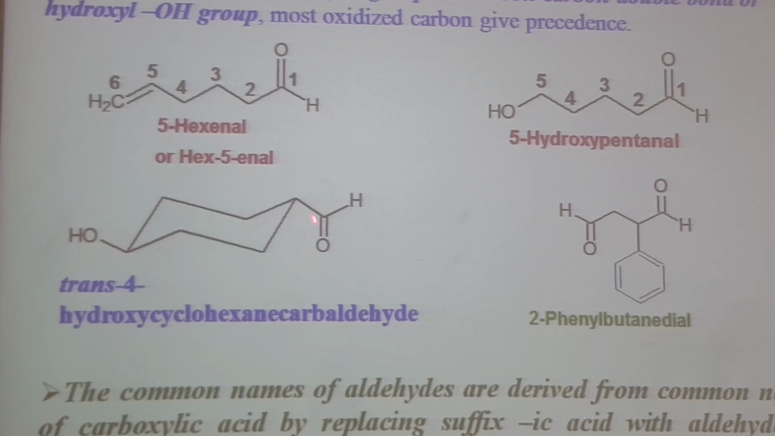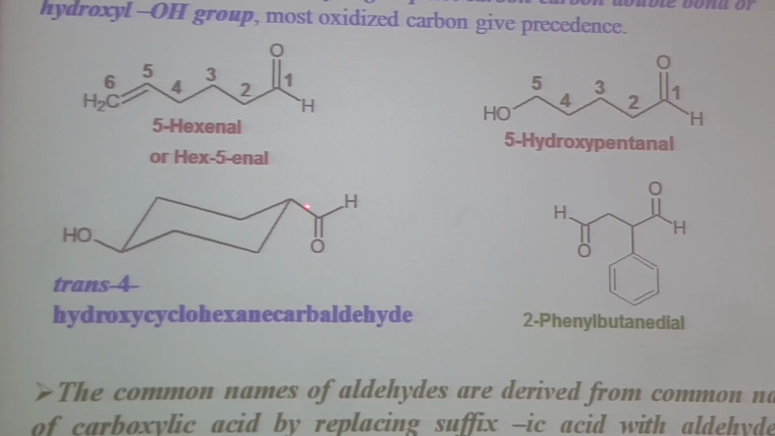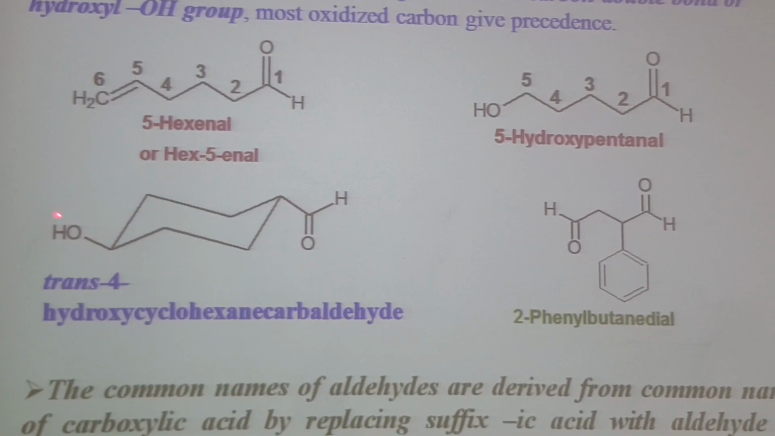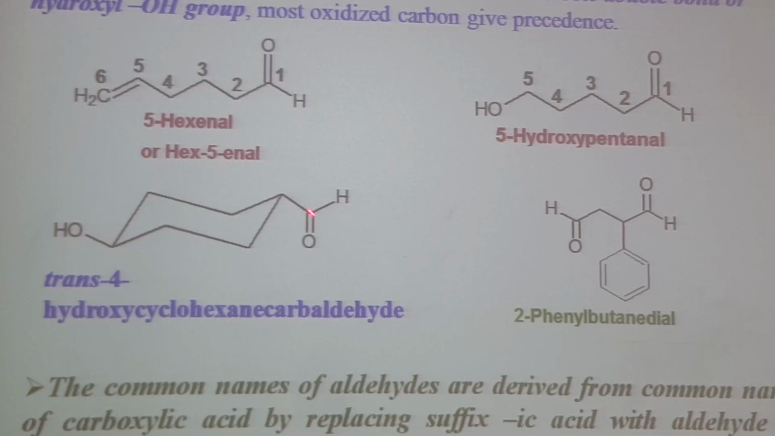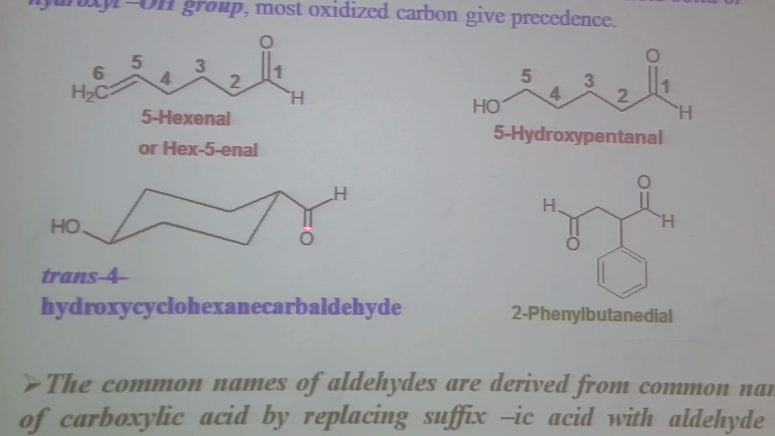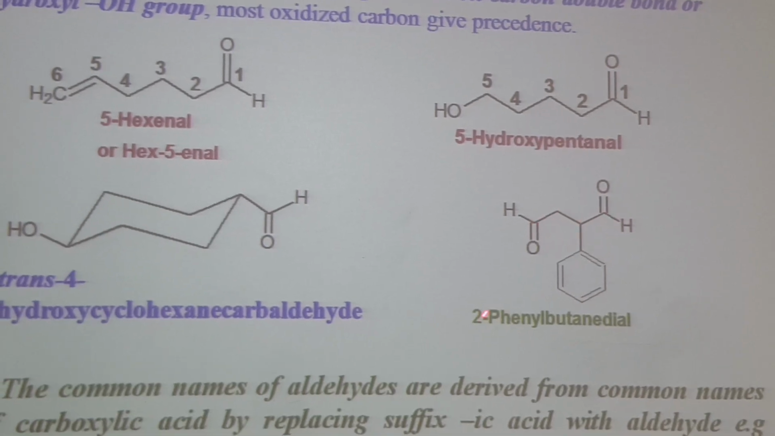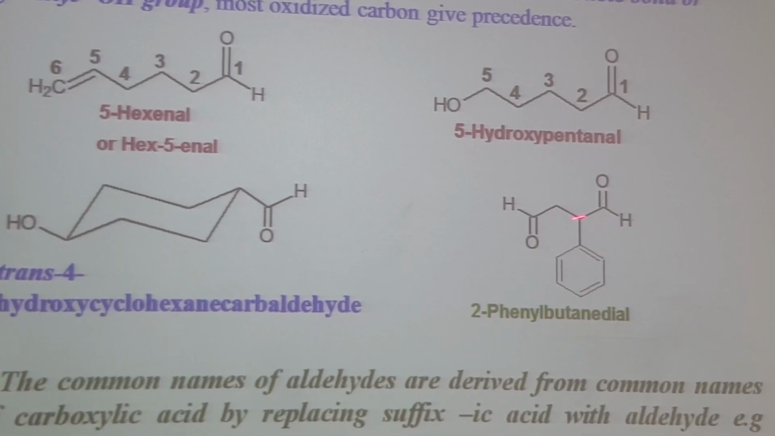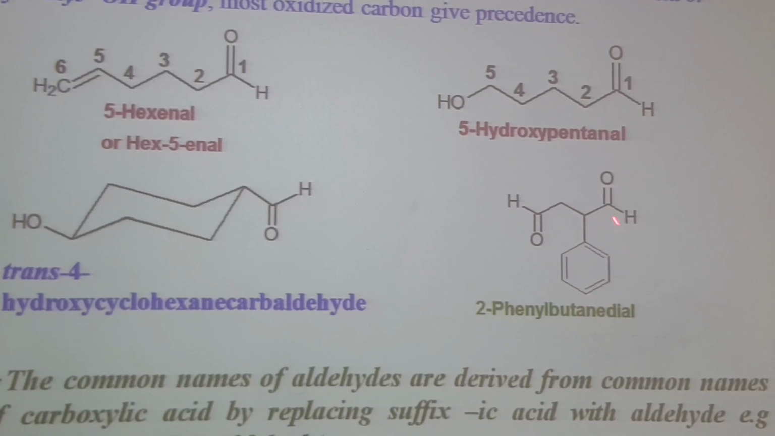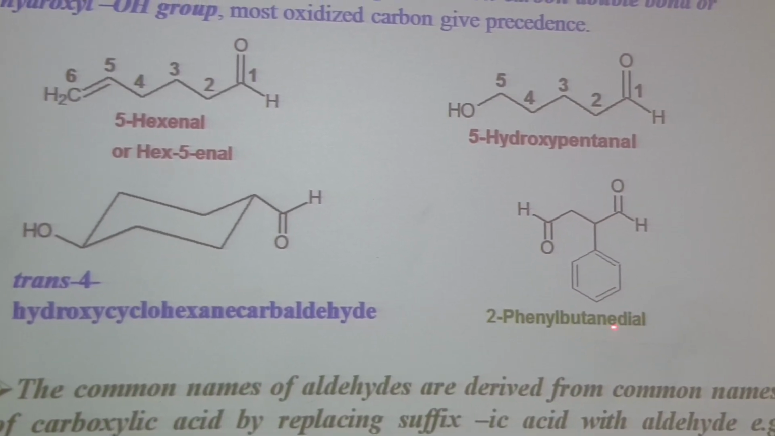So this is trans orientation, because it is equatorial, and this is also equatorial. One is above and one is below the plane of the ring. So it will be phenyl, 1, 2, 3, 4, 2-phenylbutanedial. When we have two aldehyde groups, then we use dial.